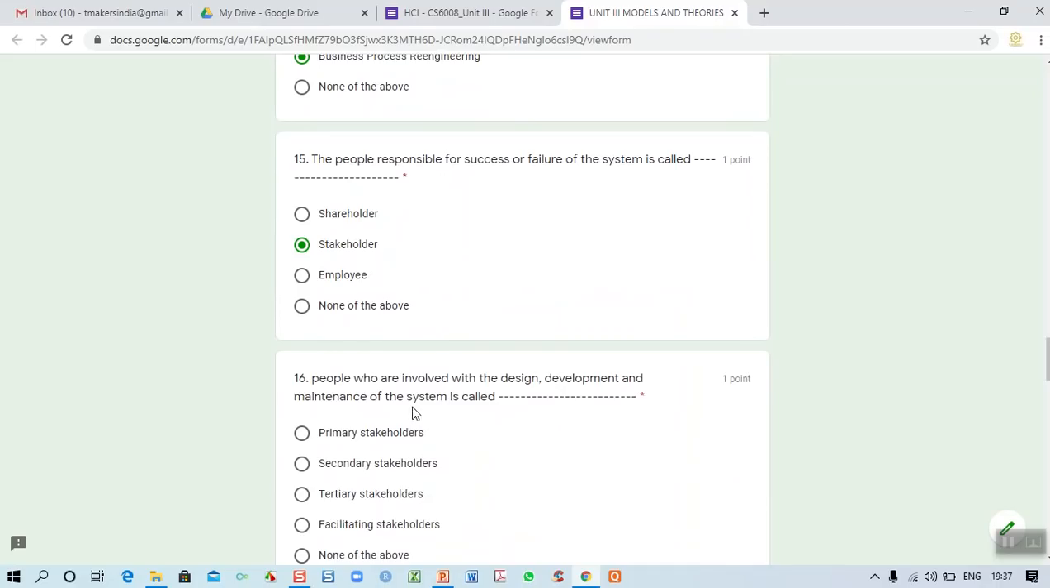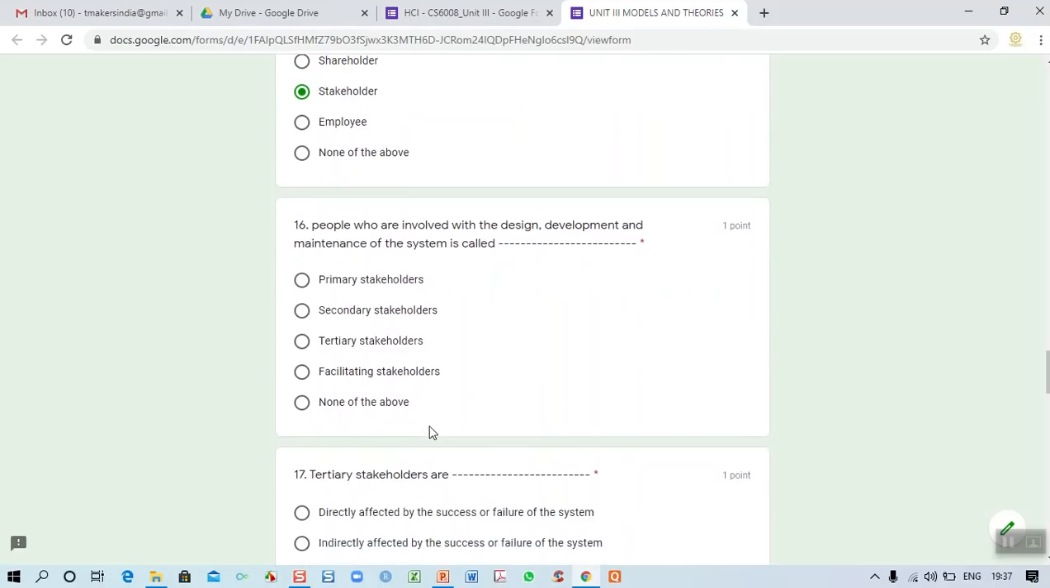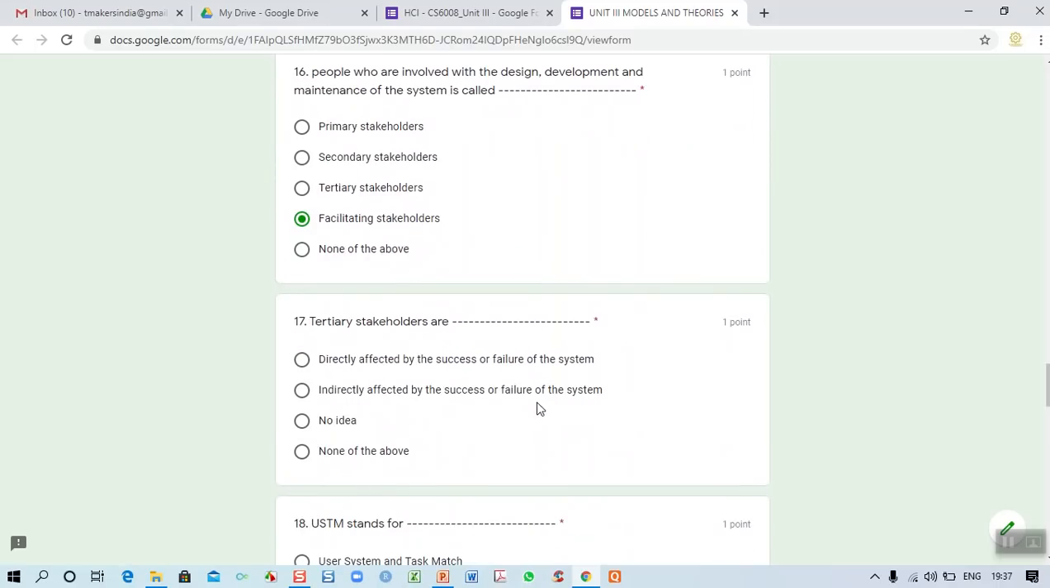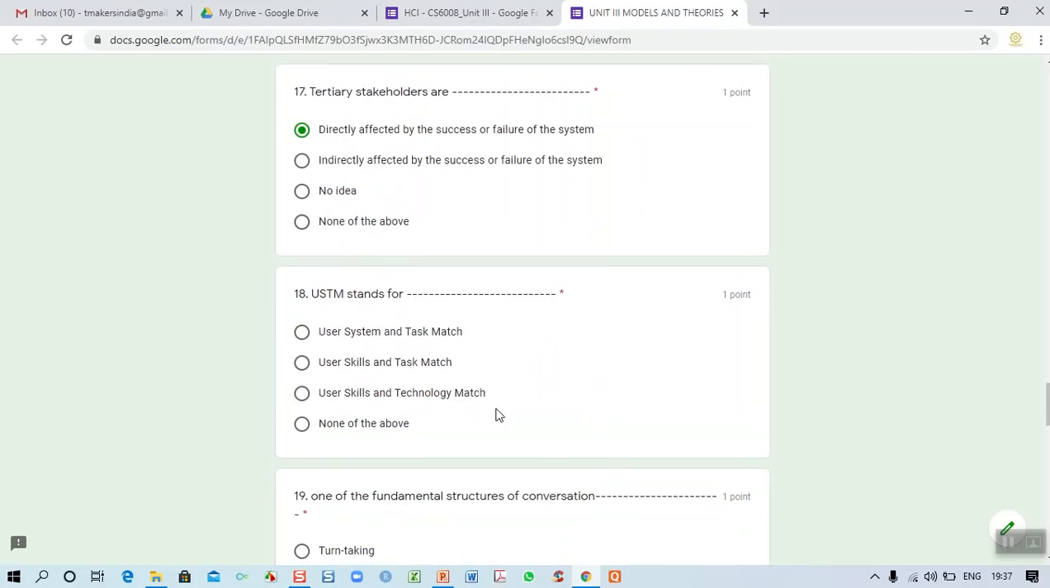Then 16, people who are involved with the design, development and maintenance of the system is called a facilitating stakeholder. And the tertiary stakeholders are represented as directly affected by the success or failure of the system. The director, I told, that person is responsible for success or failure of the entire system. That is the reason why directly affected by success or failure of the system.